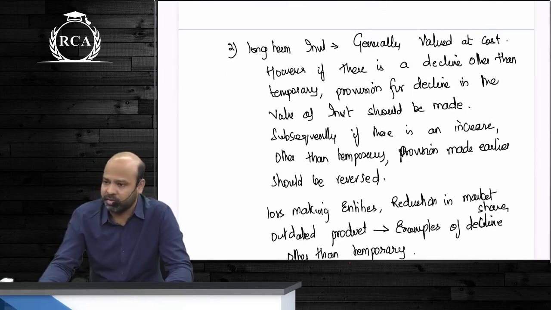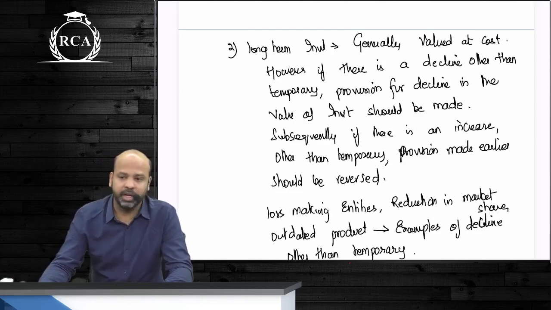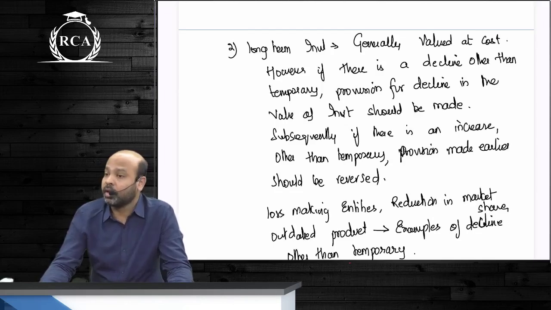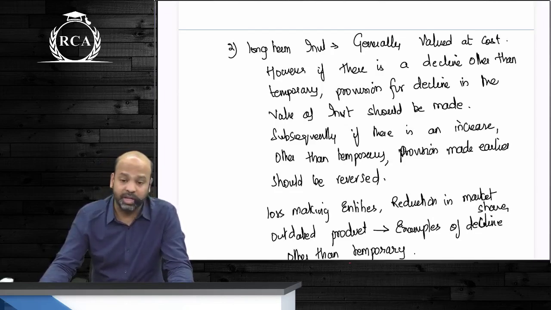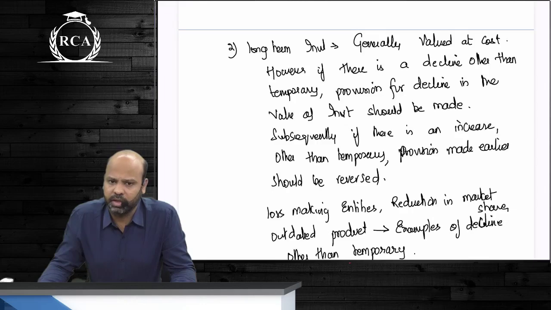I said in case you're receiving pre-acquisition income from an investment, that is income which relates to the period prior to the date of acquisition, you're supposed to reduce that dividend income from the cost of investment. Yes or no, guys? In case there is post-acquisition income, you directly transfer that to profit and loss account.